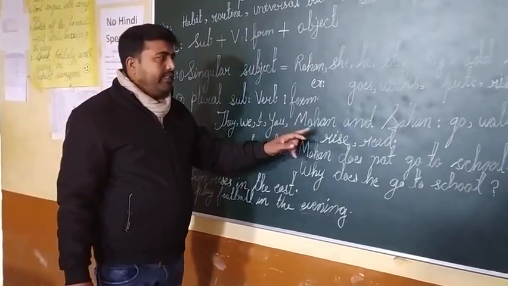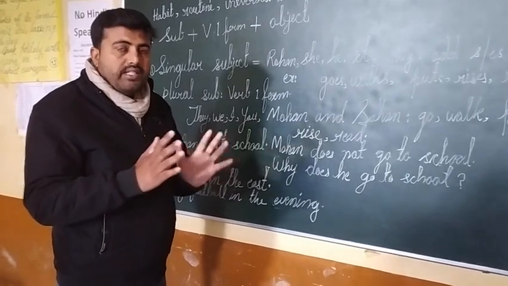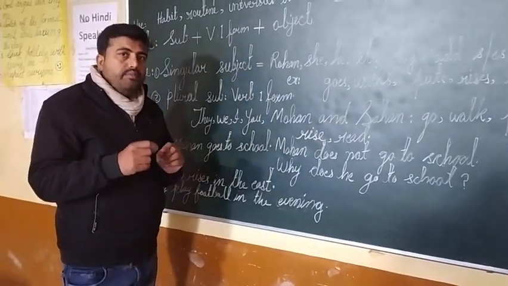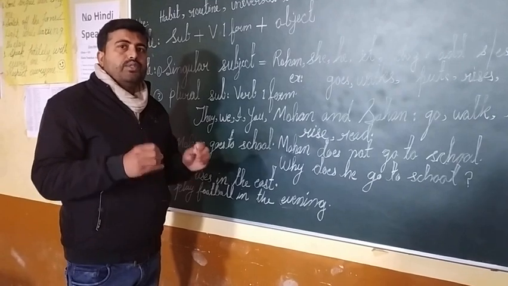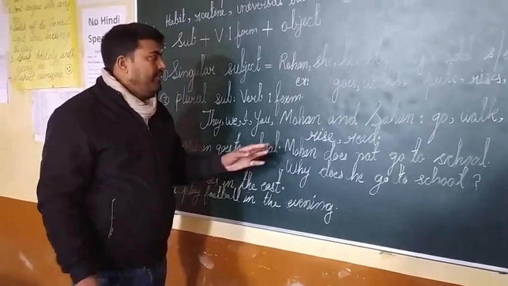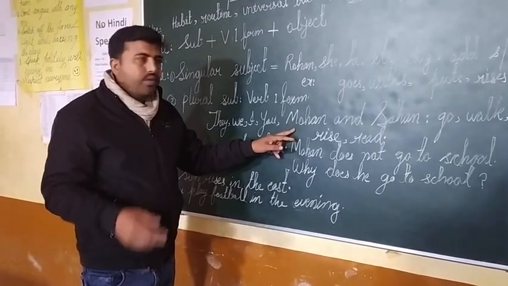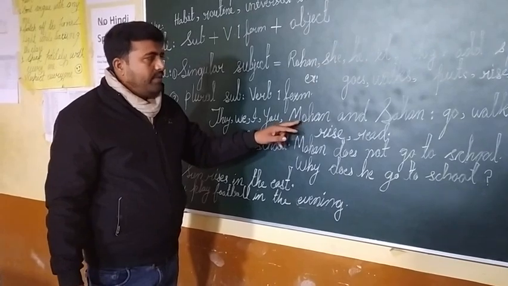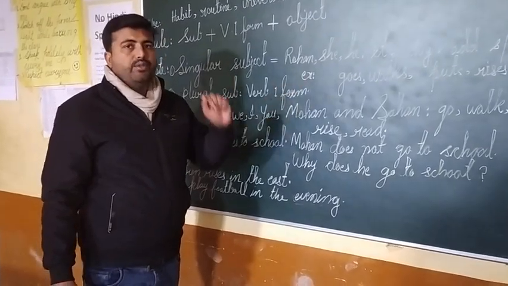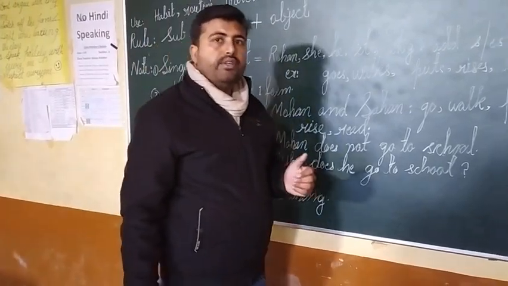Also when two nouns are together, like Mohan and Sohan play cricket, the two names make a plural subject. So in that case, which kind of verb do you have to use?